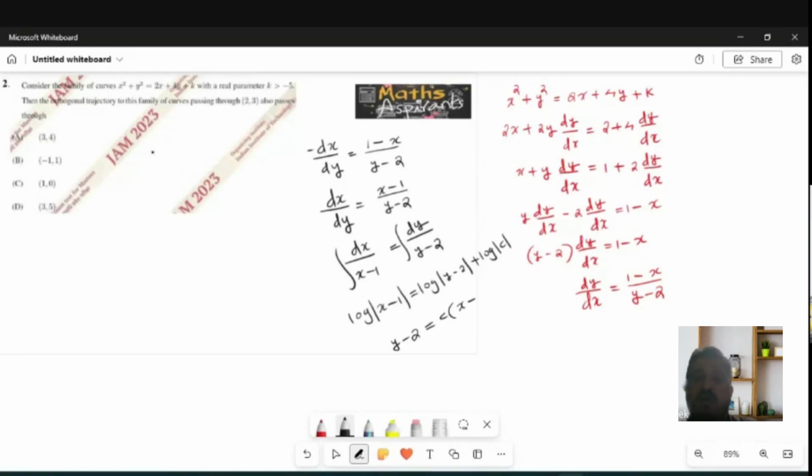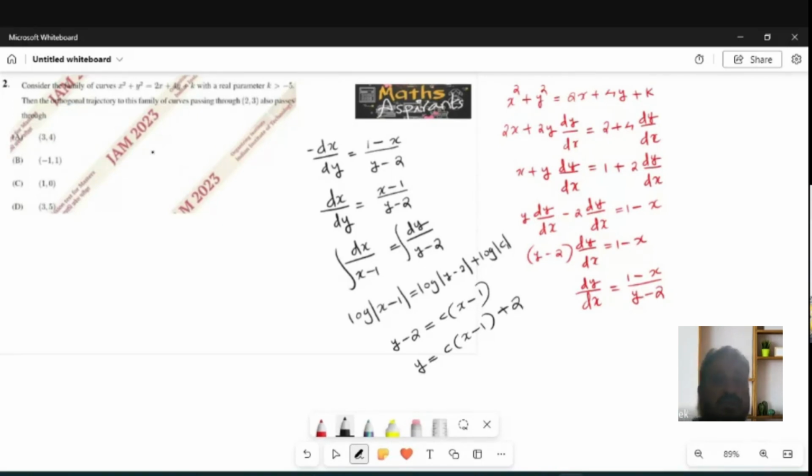I can take some other constant, c into x minus 1. So y is equal to c into x minus 1 plus 2.